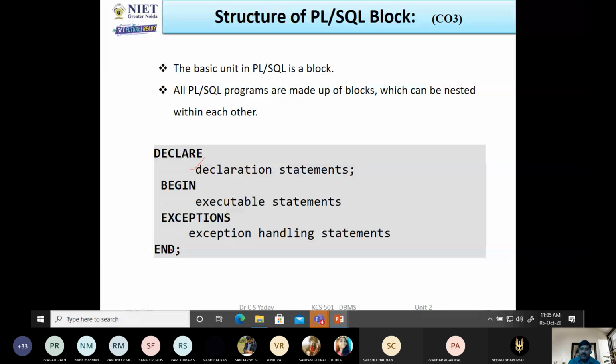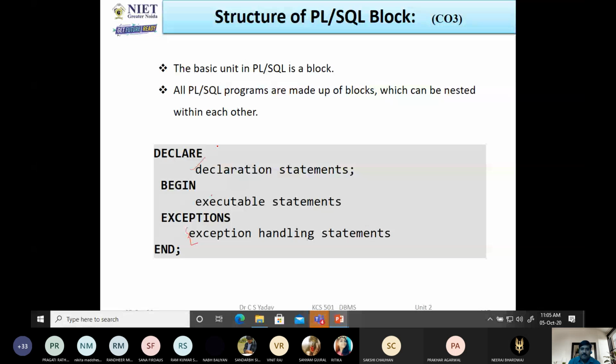And there is another block, exceptions. If any runtime error occurs between begin and end, we can raise that runtime error, and immediately control goes to the exception block, and in this block we can handle the runtime error.